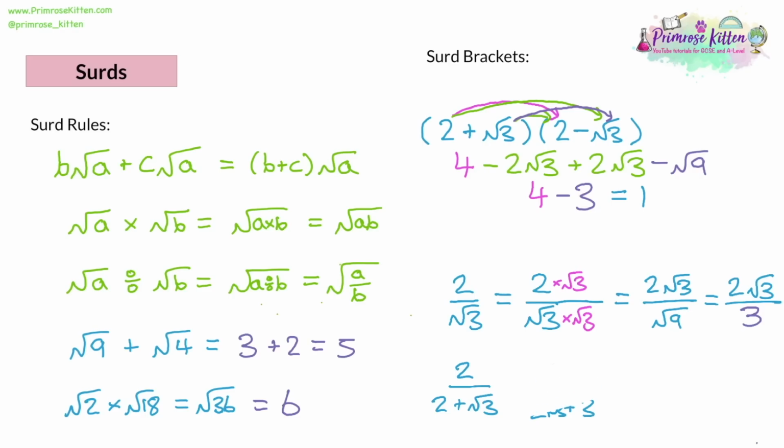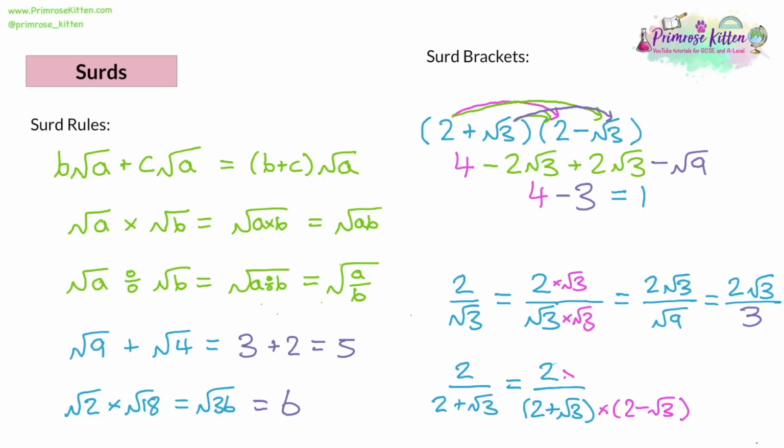Well, notice how I've got 2 root 3 as my denominator. Look at the brackets question. When 2 root 3 was multiplied by 2 minus root 3, when we multiplied out the quadratic, all of the roots cancelled out. So what you need to do in this situation, when you have multiple things for the denominator, is you take 2 plus root 3, it's helpful to put in brackets at this point, and we're going to multiply the bottom by 2 minus root 3. So it's the same numbers, but I flipped the sign.